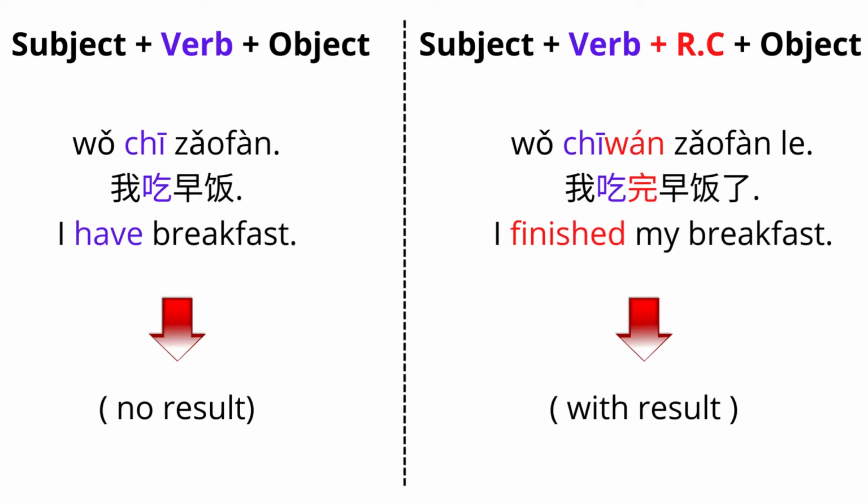The action is to eat, no result. The other sentence, I finished my breakfast. 我吃完早饭了. The action is finished with result.